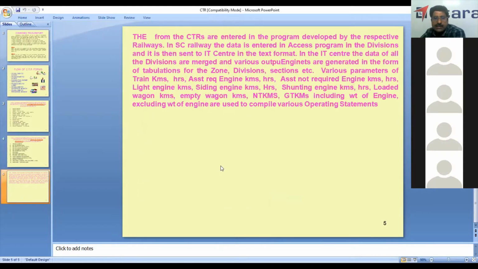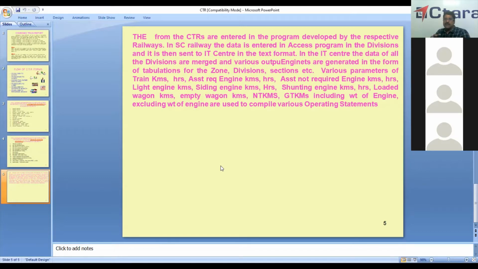So all this data is entered by the staff in the format. In South Central, we have an Access form, and all this raw data is entered, and then each division at the end of the month will submit this data to the headquarters IT center.